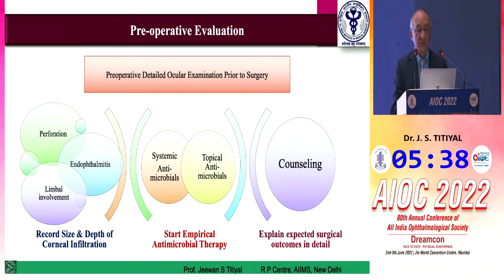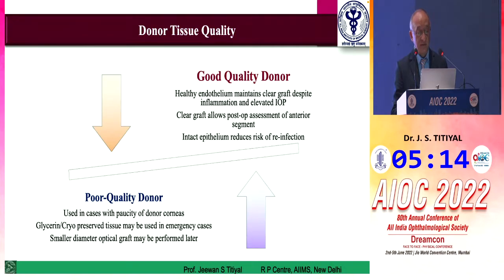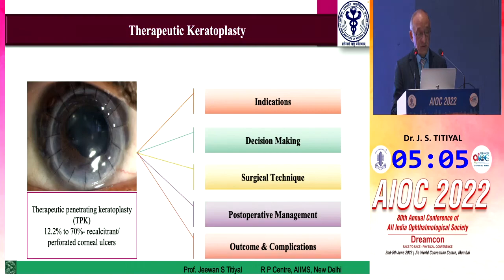Professor Nepalia asked about when we should do therapeutic keratoplasty, and timing is a very important consideration for getting a very successful outcome of therapeutic keratoplasty in our patients. Documentation has to be absolutely perfect, not only for therapeutic keratoplasty, but for any sort of keratoplasty or any surgery where we remove tissue from the human body. The documentation should be absolutely perfect with counseling of these patients. Always use good donor tissue. The better the donor tissue, the better the outcome, but sometimes we have to use non-optical grade tissue also in these cases.